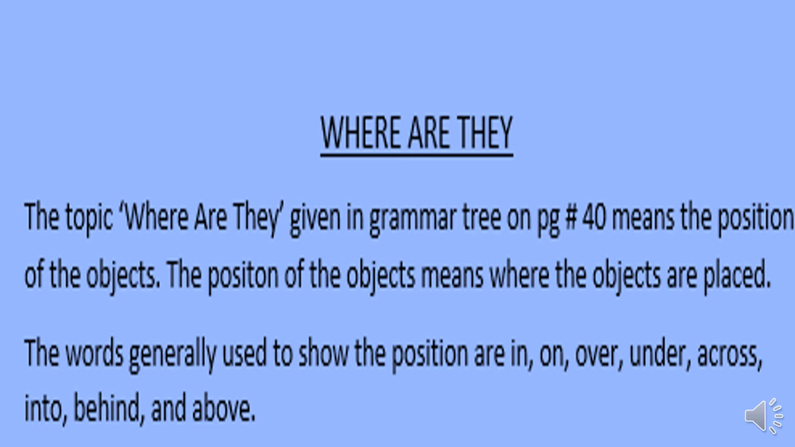The topic "Where are they?" means these words show the position of the objects. The position of the objects means where the objects are placed. I have given you this topic in your booklet on page number 17 and 18. So "Where are they?" means what is the position of the object, or what is the position of anything.